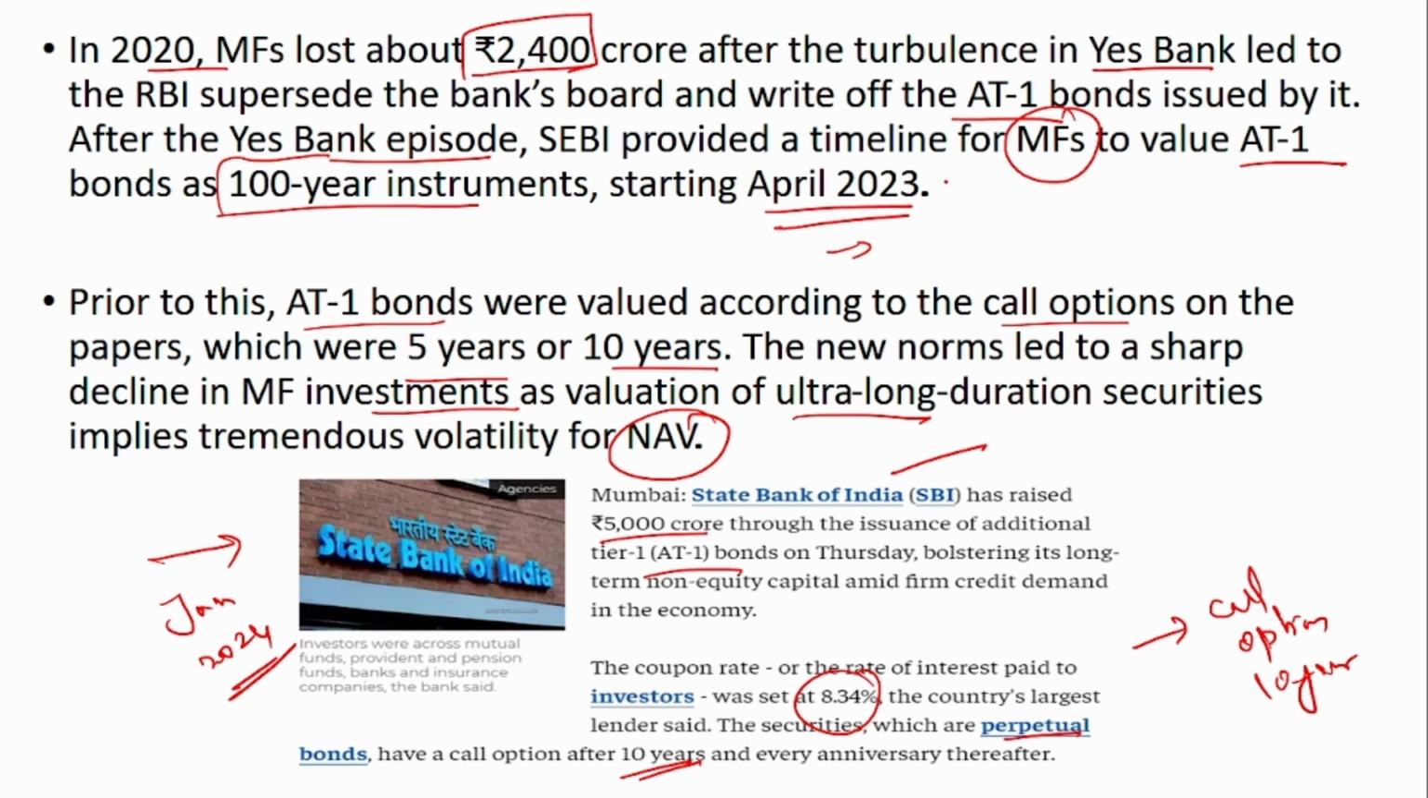Prior to this incident, that is before 2023, the valuation was based on the call option at 5 years or 10 years, whatever was the option attached to that bond. But after April 2023, SEBI told all the mutual funds to value it as a 100-year instrument. That is, the value of the bond after 100 years, whatever may be the value, should be considered as the valuation, and not the call option after 5 years or 10 years.